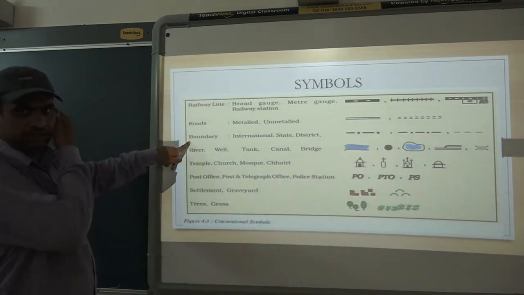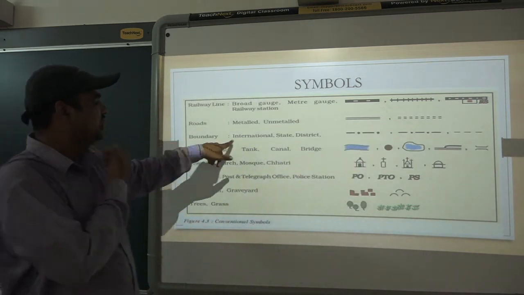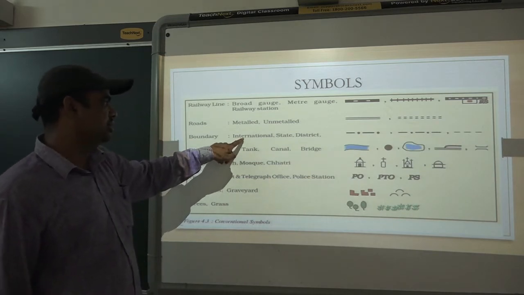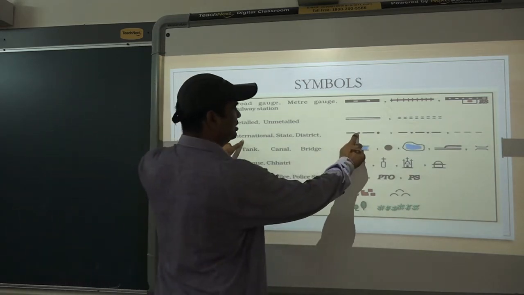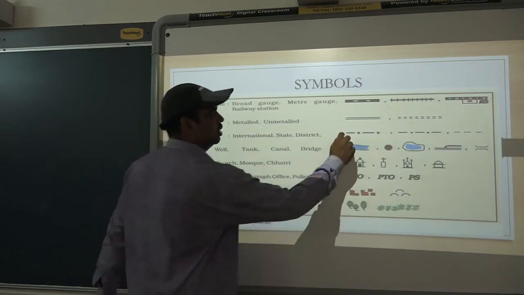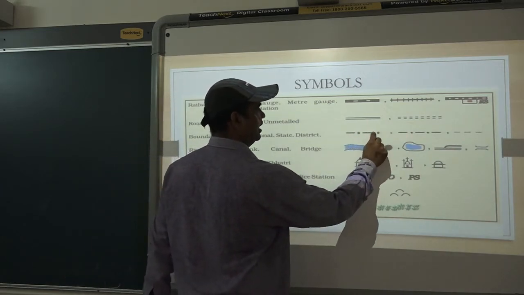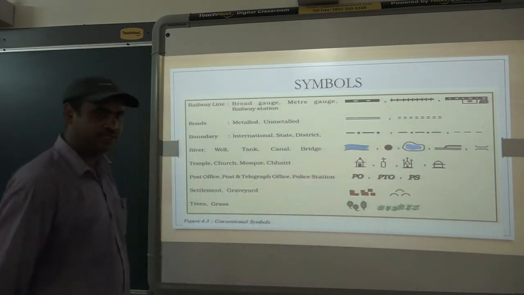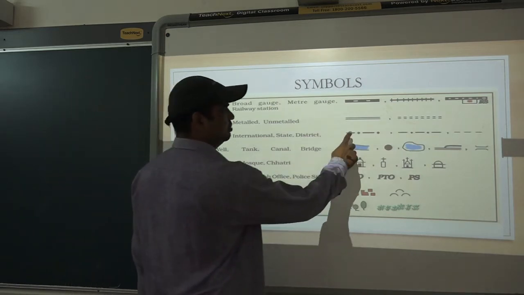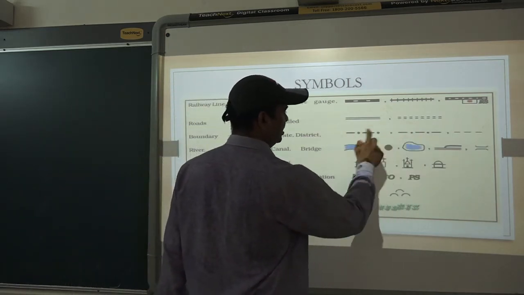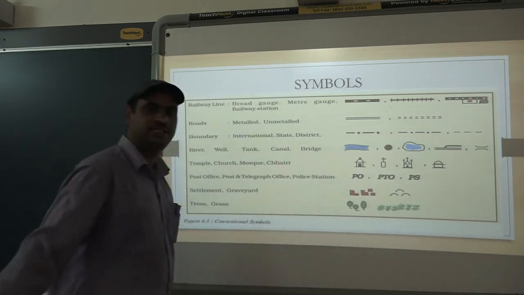Then boundaries. Different boundaries are there. International boundaries: this symbol is a line, then dot, line, dot. But you can find a difference here. What difference can you see?